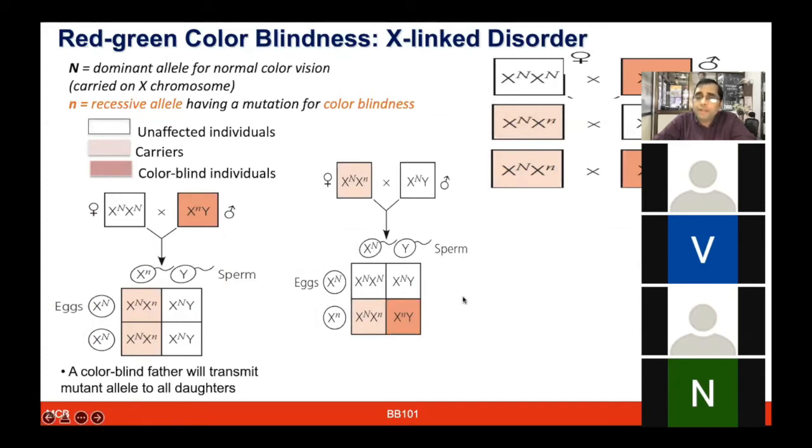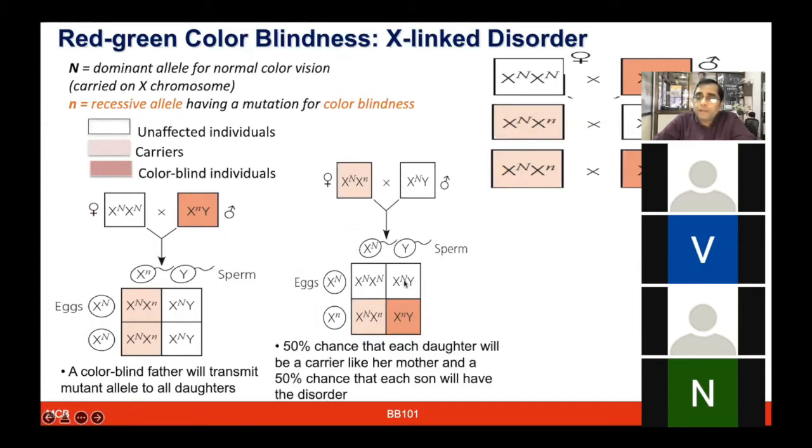Now based on this, among the two male children, there's a 50% probability that each son will carry this disorder, meaning will become hemophilic or colorblind. In females, there is a 50% chance that a daughter will be a carrier, but both of the daughters will appear normal. And therefore, 75% of the children will appear normal. Only 25% of children will be colorblind. So I hope you understood that I can make this statement in many ways, and a simple cross like this will have all of these answers, right? So please do that cross yourself.